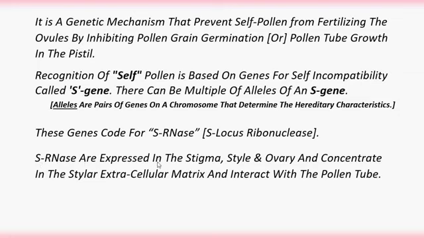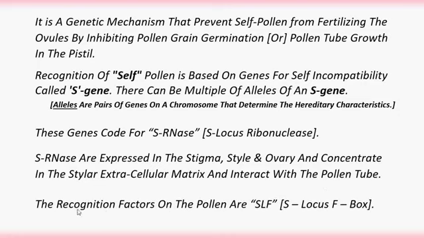sRNases are expressed in the stigma, style, and ovary and concentrate in the stylar extracellular matrix and interact with the pollen tube. The recognition factor on the pollen is SLF, S locus F box.